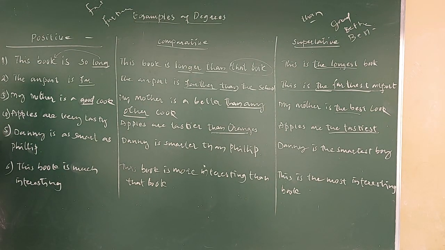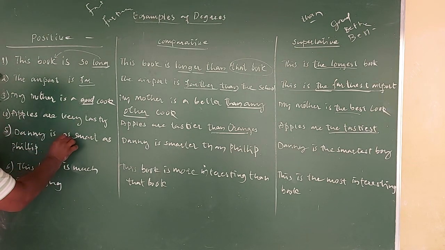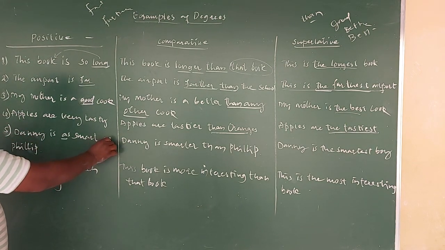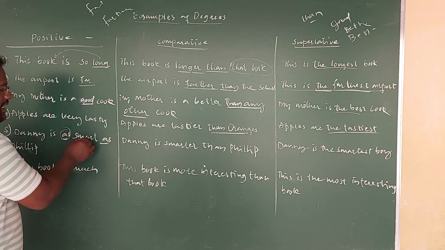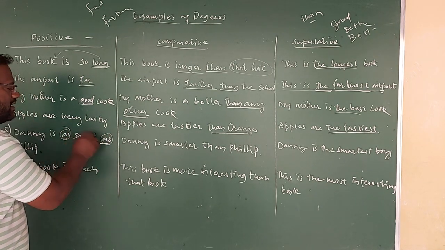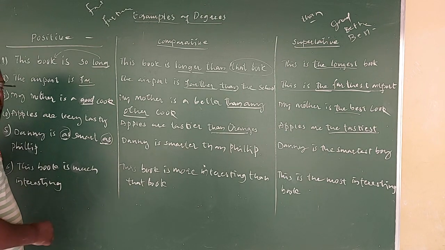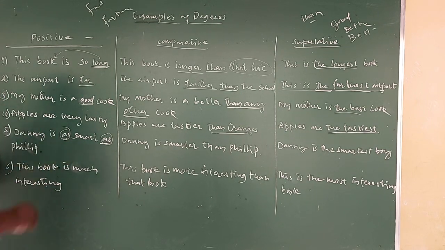Okay, let's go for example number 5. Danny is as smart as Phillip. In the previous class, our last class when we were discussing, I told you that sometimes in the positive degree we can use "as ... as". So one example I have given is related to this.